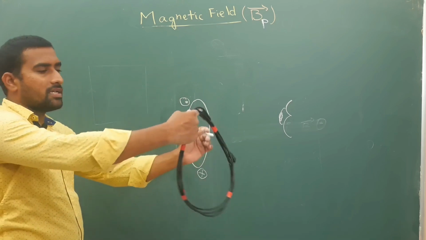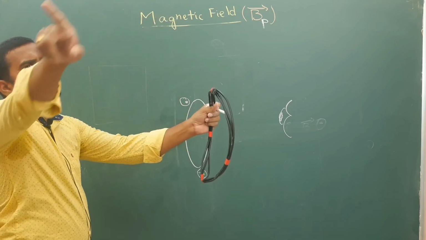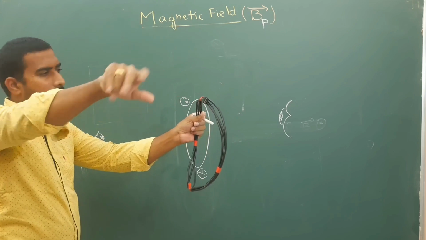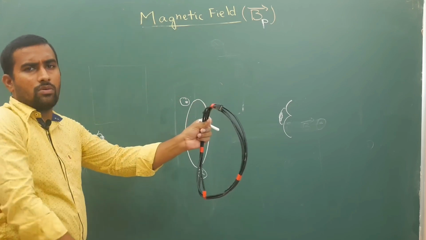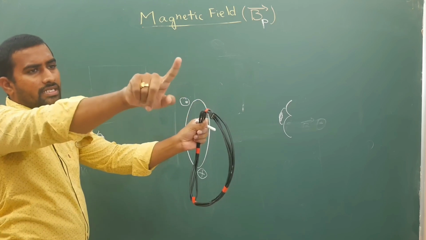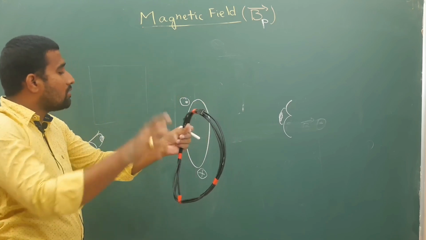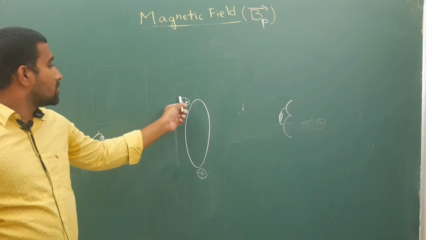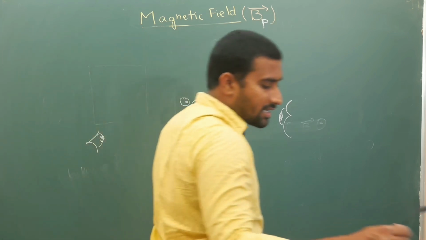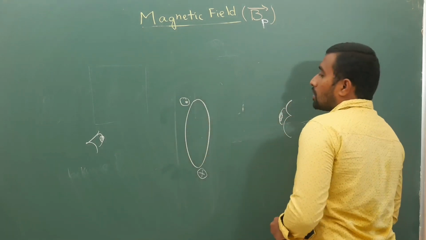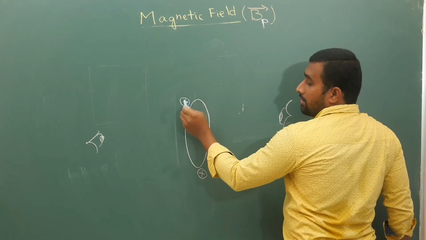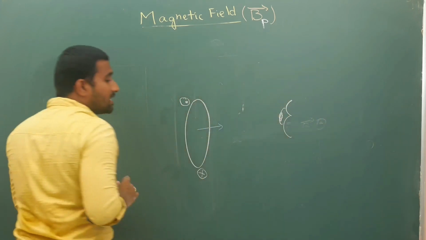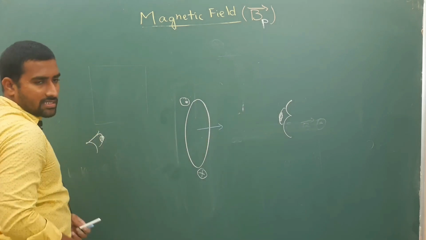You are observing from this side, current is coming out and entering clockwise. So how clocks go, in this manner. So here it is out, here it is entering. So for this person, if you ask him the field, if he uses his right hand thumb rule, what he says is that the magnetic field inside is into the plane, because clockwise means into the plane. For him this is the direction.